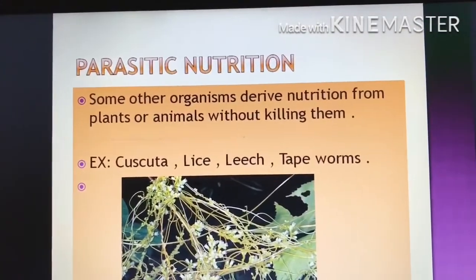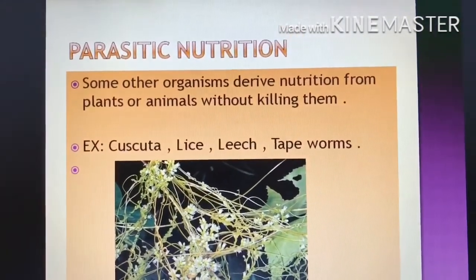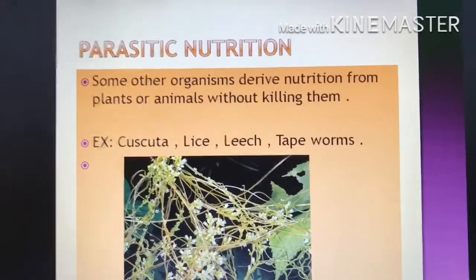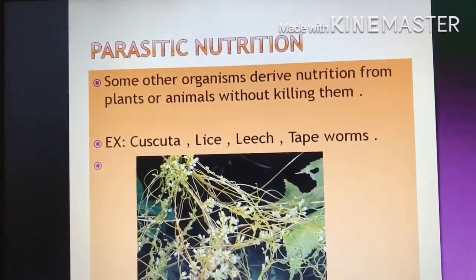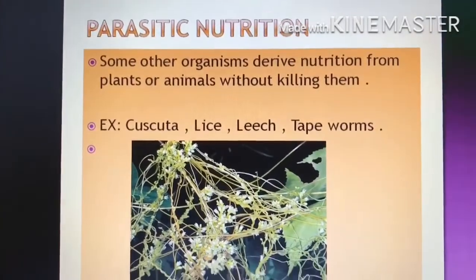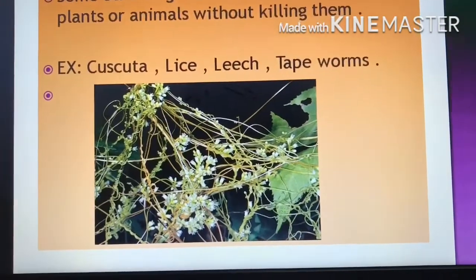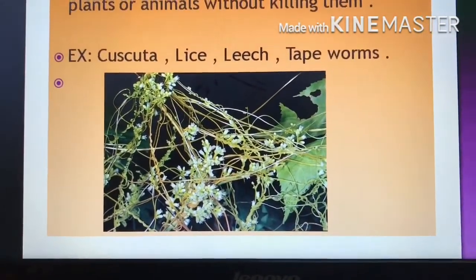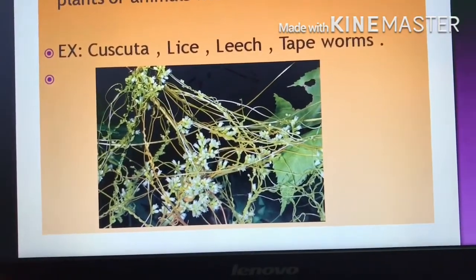Now parasitic nutrition. Some other organisms derive nutrition from plants or animals without killing them. Examples are cuscuta, lice, leech, tapeworms. The best examples you can see are cuscuta and lice. Lice are present in our hair.